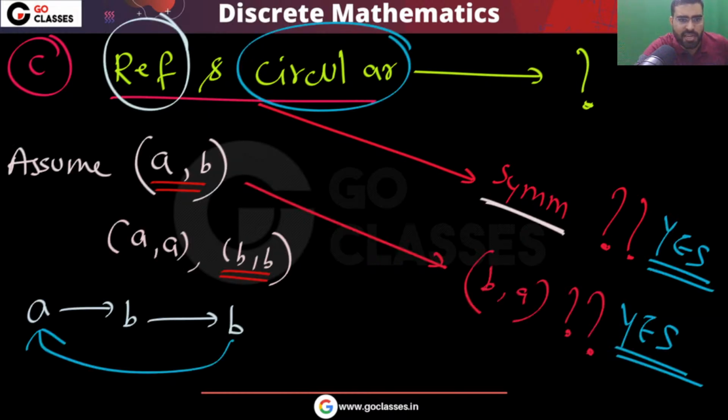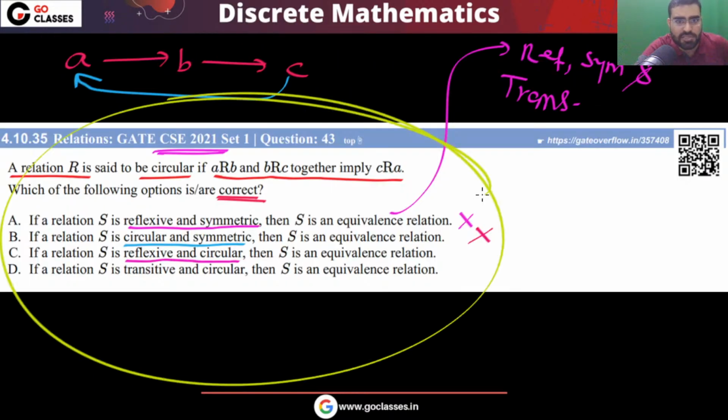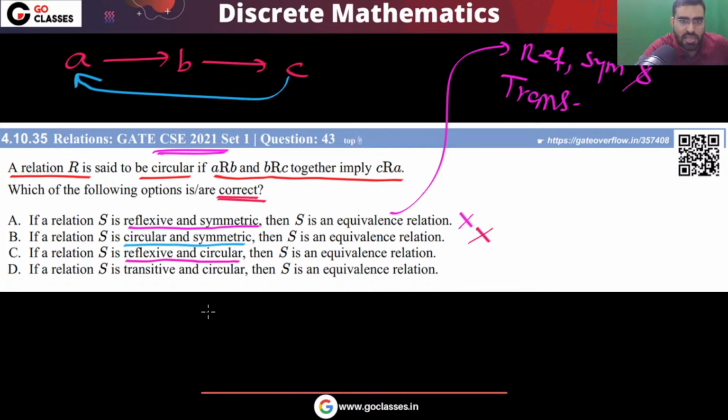Please tell me, did you understand this analysis? So if you have reflexive and circular, then it will be symmetric. Yes or no? Let me know. Whether you are understanding this or not, because this is a very beautiful question in the GATE exam. The GATE exam will ask this type of analytical questions. You can solve these only with proper knowledge and analysis. These questions are not complicated. They are very easy for those who understand the concept and don't learn it by heart.